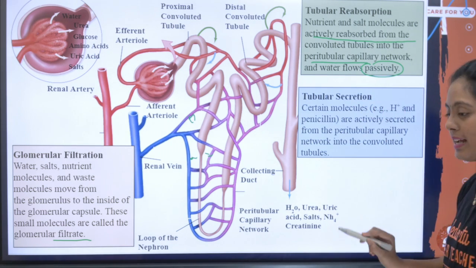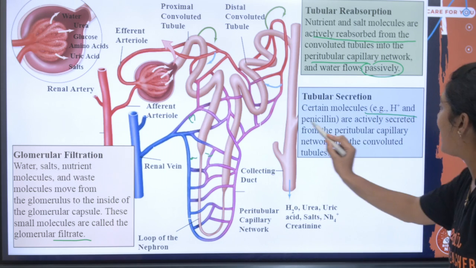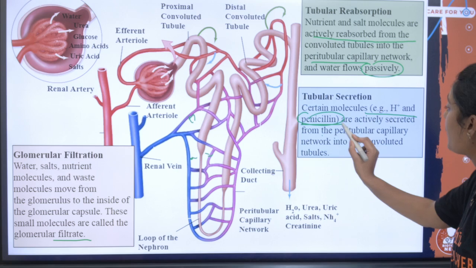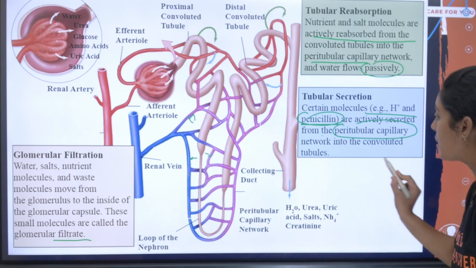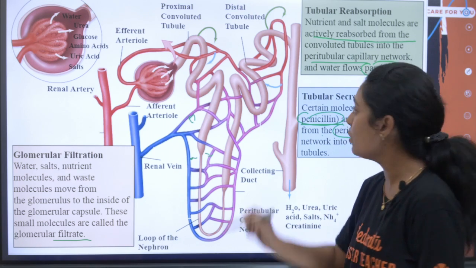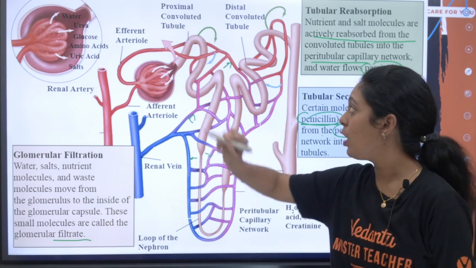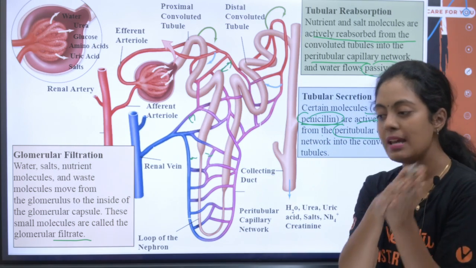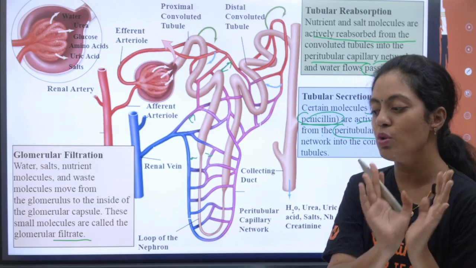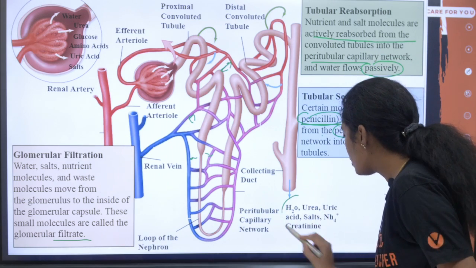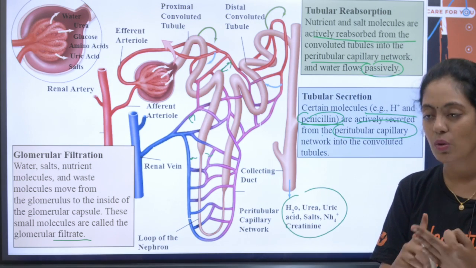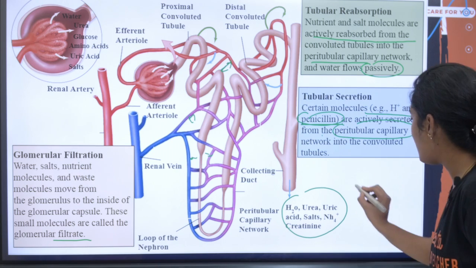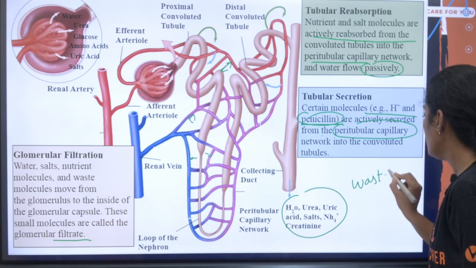அடுத்தது tubular secretion. Certain molecules like hydrogen, penicillin, other drugs and so on are actively secreted from the peritubular capillary network into the convoluted tubule from here to here. That is what we call it as secretion. Okay, secretion reabsorption clear புரிஞ்சுக்கோங்க. So last நமக்கு என்ன மிச்சம் இருக்கு? Water, urea, uric acid, salt, ammonia, okay, creatinine, all the waste is what forms your urine.